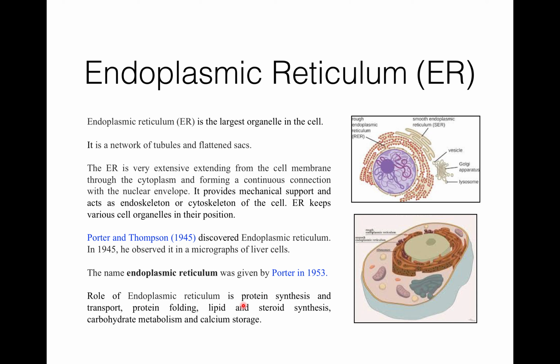So, what is the role of endoplasmic reticulum in the cell? Its roles are protein synthesis and transport, protein folding, lipid and steroid synthesis, carbohydrate metabolism, and calcium storage. I will explain all these functions in detail in later slides.